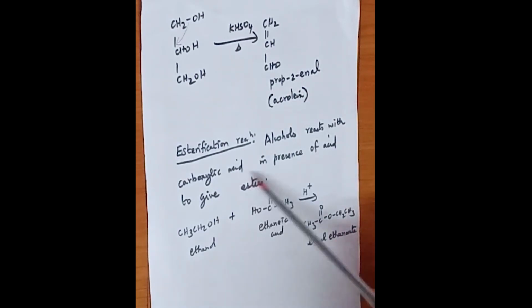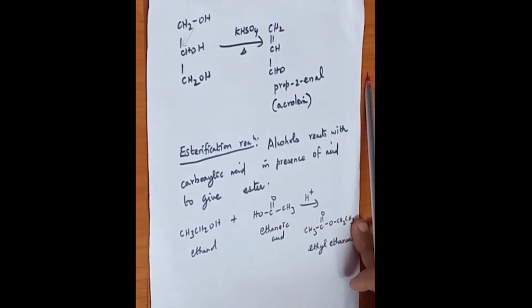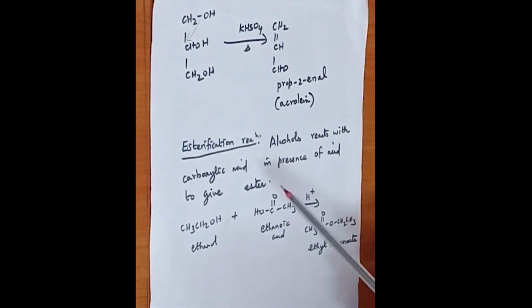The next one is esterification. Alcohols react with carboxylic acid in the presence of acid to give ester, which is called an esterification reaction. It may be asked in 2 marks, very important. What is esterification? Alcohols react with carboxylic acid in the presence of acid. Here ethanoic acid is the acid, also called acetic acid, which is the common name.